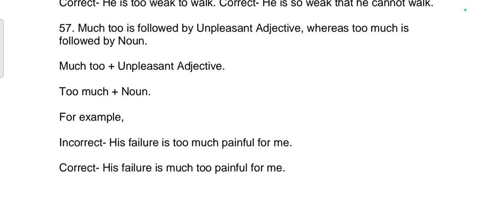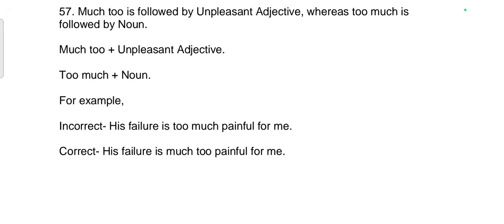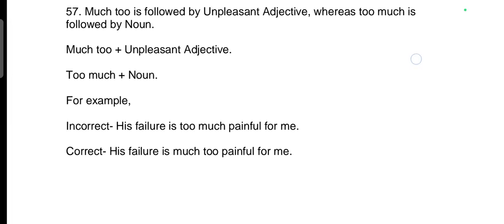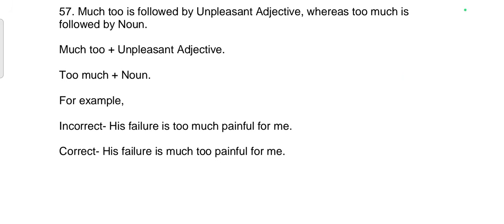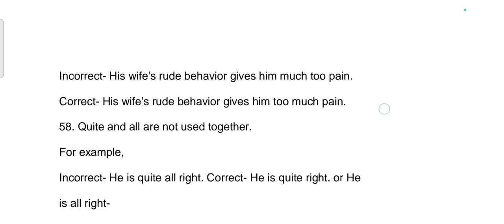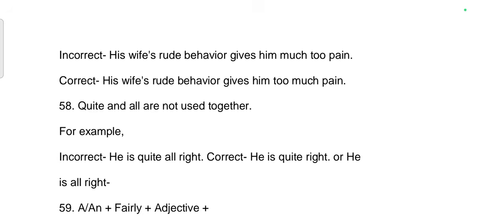57th rule. Much too is followed by an unpleasant adjective, whereas too much is followed by a noun. Much too plus unpleasant adjective. Too much plus noun. For example, incorrect sentence. His failure is too much painful for me. Correct sentence. His failure is much too painful for me. Incorrect. His wife's rude behavior gives him much too pain. Correct. His wife's rude behavior gives him too much pain.